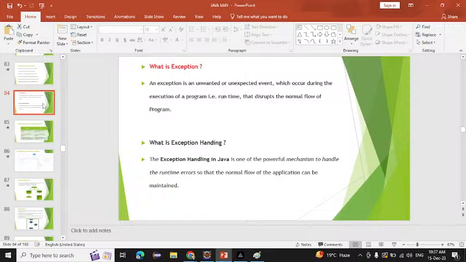Right? But if we have an exception, what will we do? We will find an alternative way. Suppose our bike gets punctured, so we will go by auto, or by cab, or we will go on foot only. Right? That is called an exception. An exception can be handled, but an error cannot be handled.